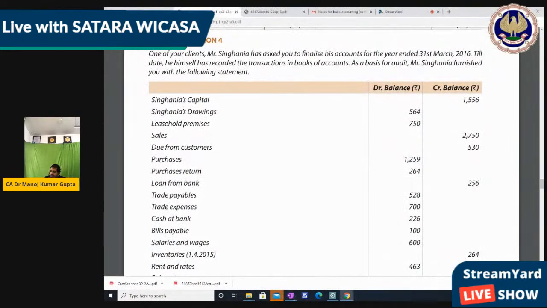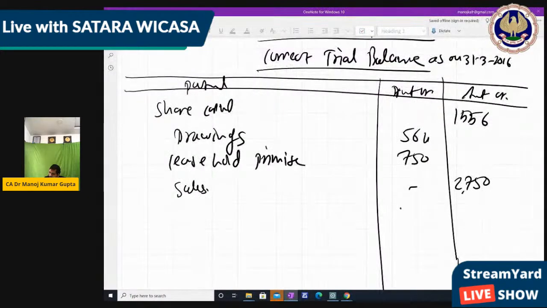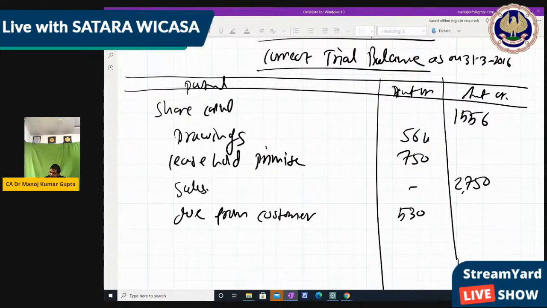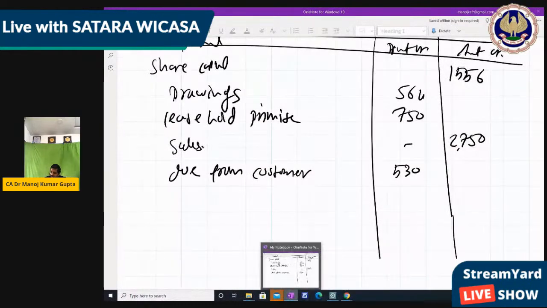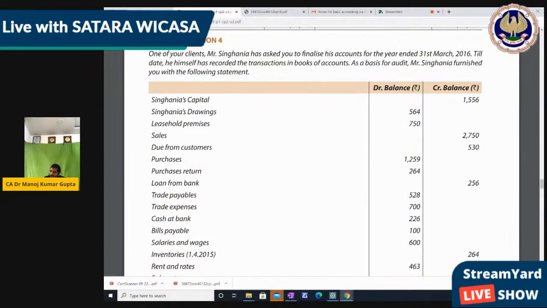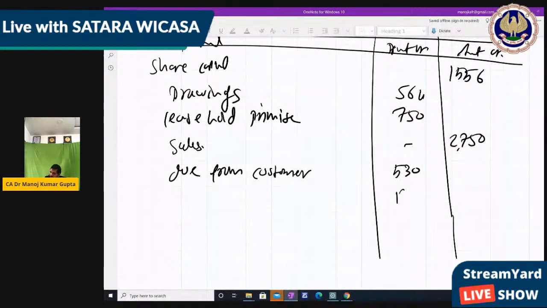Next, due from customer. This is the wrong first part. That is debtors, due from customer 530. So this should be 530 on the debit side, not credit side. So it's the first mistake. Purchase 1259. It's correct. So 1259 purchase, debit side.